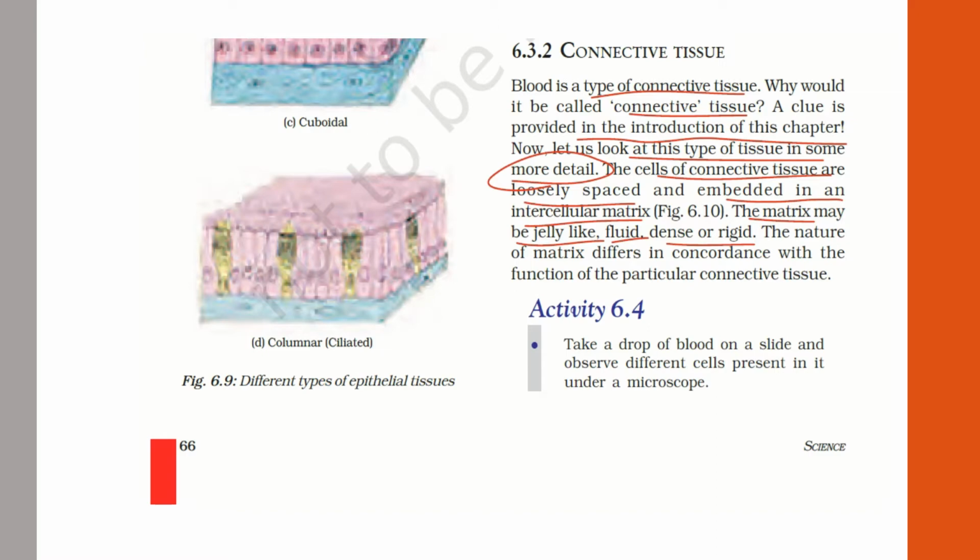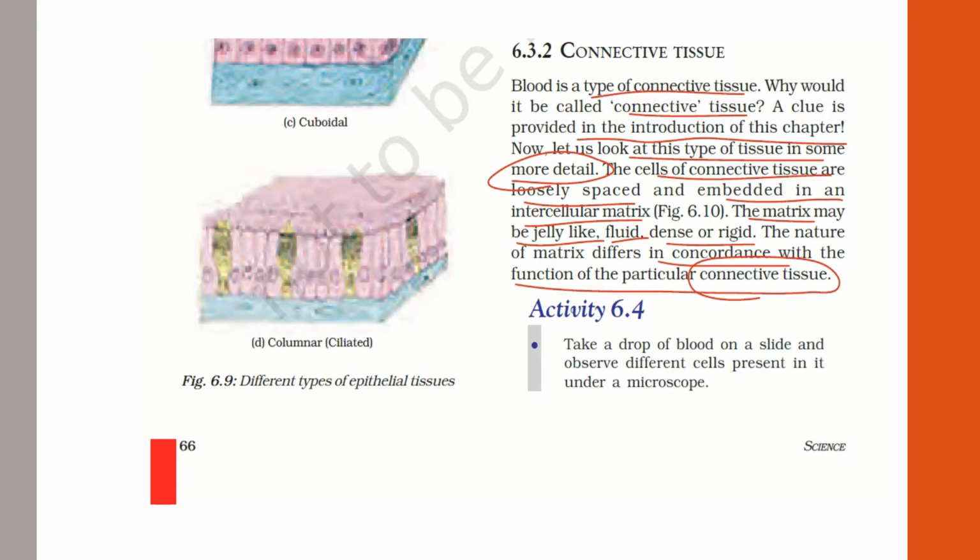So the nature of the matrix differs in concordance with the function of the particular connective tissue. So what does this mean? That the matrix type will differ as per the function which they are performing. So cartilage, ligament, blood, bone, all are connective tissues. On the function they are performing, their matrix will vary.